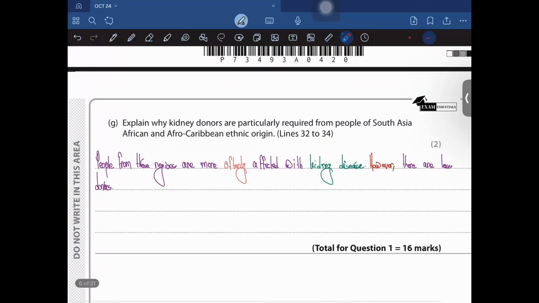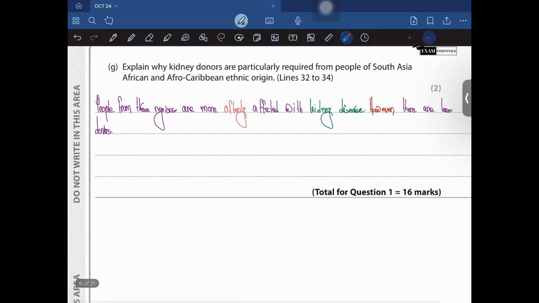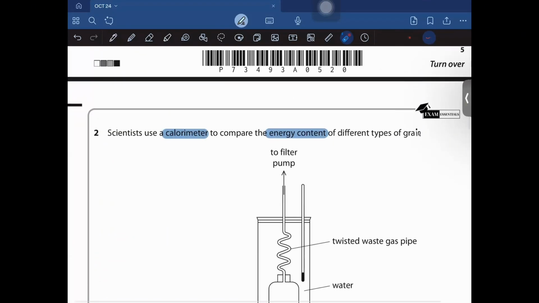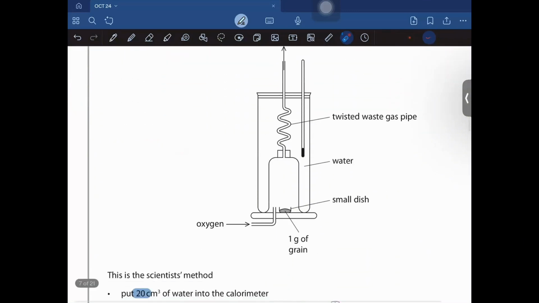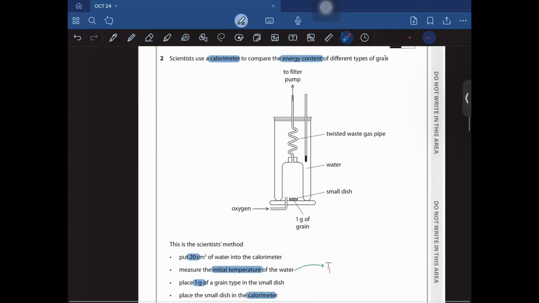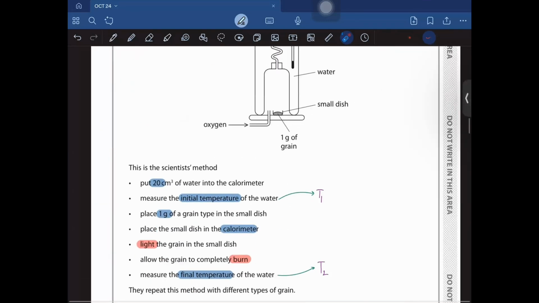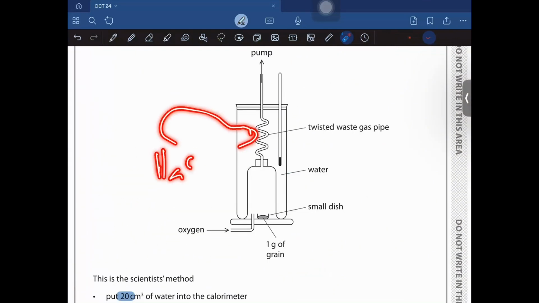Moving on. So basically, we're done with question one. Moving on to question two. Some scientists used a calorimeter to compare the energy content of different types of grain. This is a calorimeter, and yeah, let's just go on with the method. First of all, put 20 cm³ of water in a calorimeter. So this is the calorimeter, and you put water over here, and the volume of it is 20 cm³.